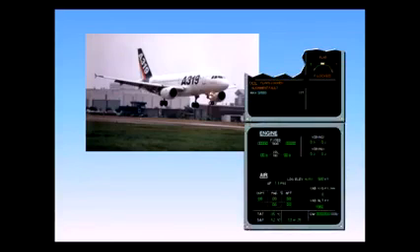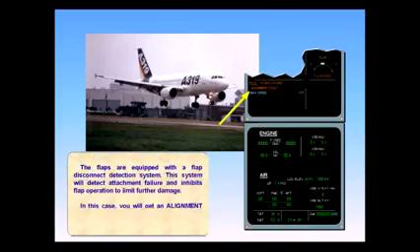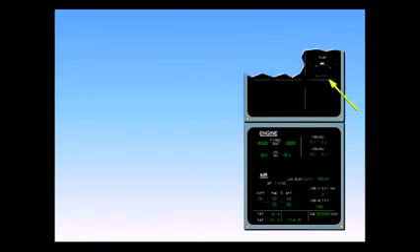The flaps are equipped with the flap disconnect detection system. This system will detect attachment failure and inhibits flap operation to limit further damage. In this case, you will get an alignment fault. The procedure is similar to the flaps lock procedure seen previously. The last protection feature is the slat's alpha speed lock function. This function inhibits slat retraction at high angle of attack and or low speed. It is indicated by an alpha lock pulsing blue light on the engine warning display.